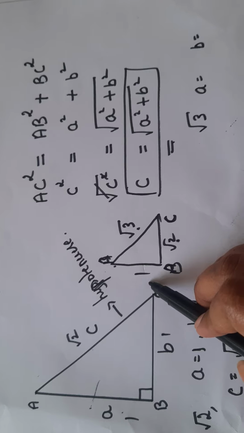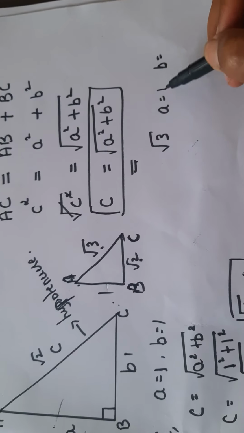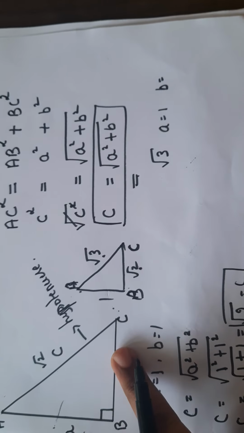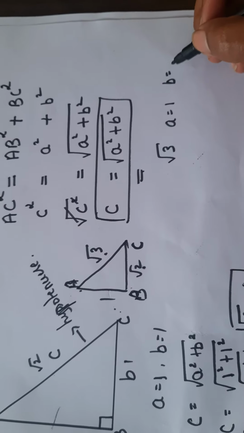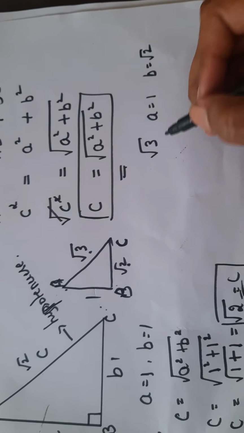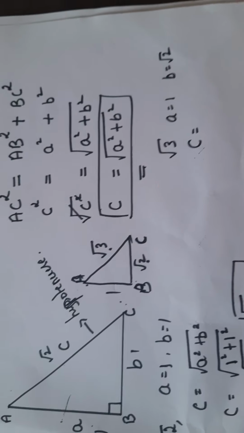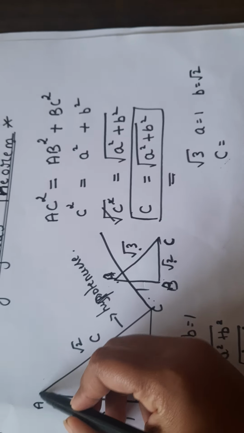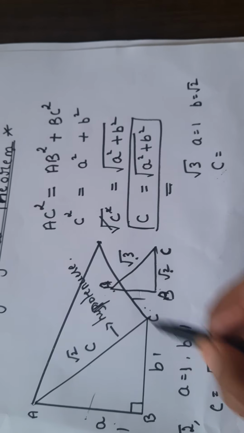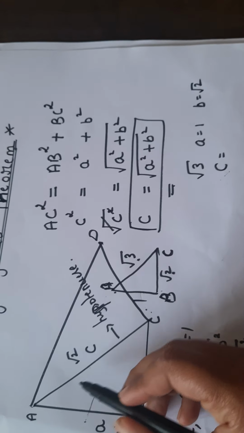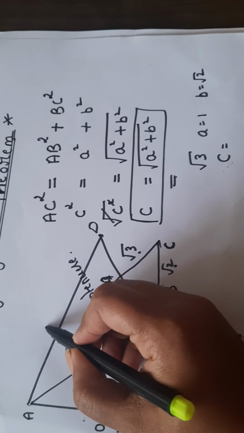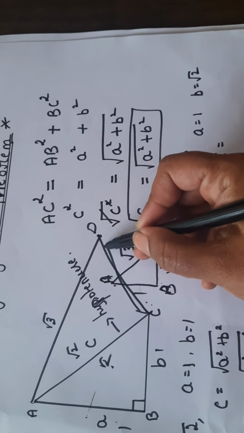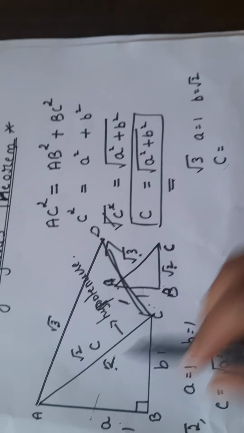AB is 1 unit, so small letter a is still 1. But the base BC has changed now. This base is nothing but the hypotenuse of the earlier triangle. So what is happening now? b is square root 2. One more right angle triangle we are constructing like this, and label it as D. This is square root 2. The hypotenuse I want is square root 3. If this is square root 2, then this length is 1, if we take it. Do we get root 3?